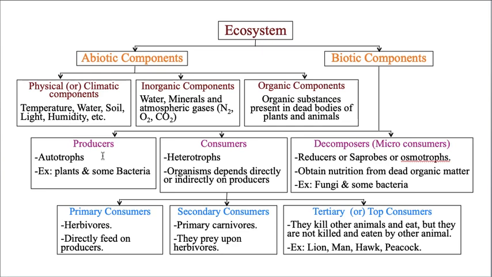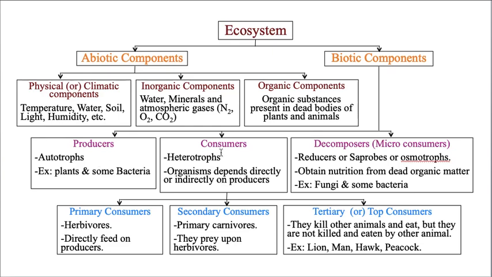Why? Because if plants are not there, there are no buffaloes also. And if buffaloes are not there, obviously tigers are also not there. That means organisms, maybe directly or maybe indirectly, are obviously depending upon producers. That you need to understand.